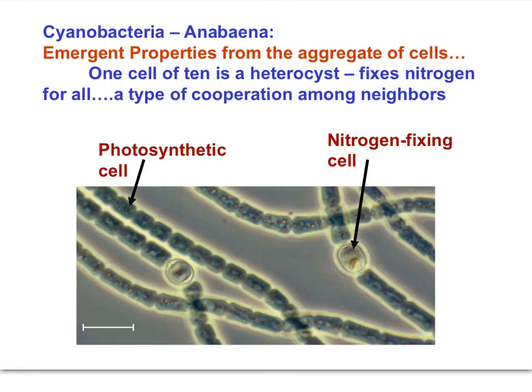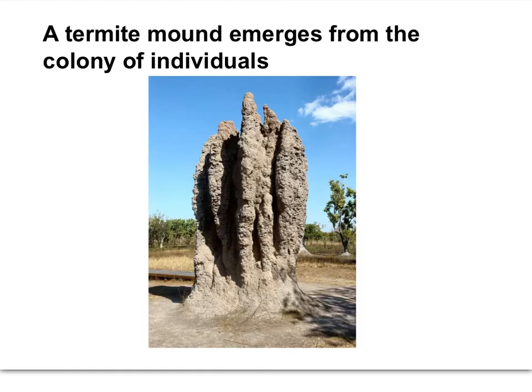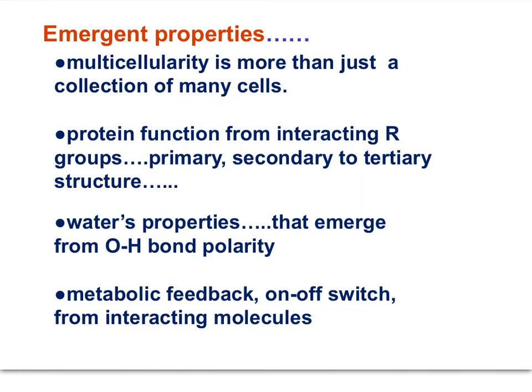Anabaena is a filamentous bacterium composed of some cells that are photosynthetic and some, about 1 out of 10, that can fix nitrogen from the air. The whole organism emerges from the collection of both cell types. The whole is better than the parts alone. The termite mound emerges from the colony of individual termites. The focus of emergent properties, as I've presented it here, has been that multicellularity is more than just a collection of many cells.